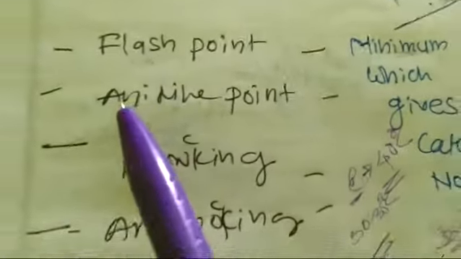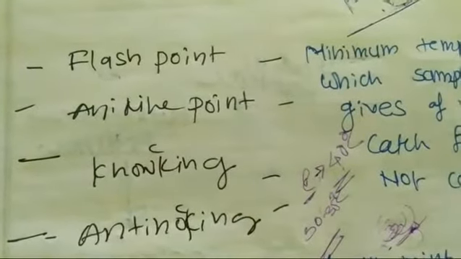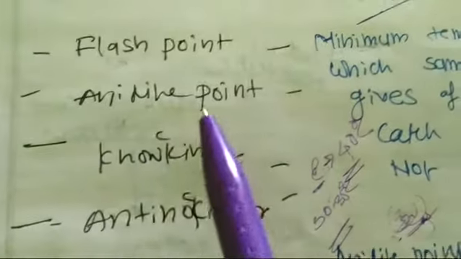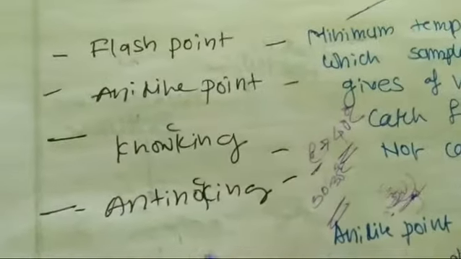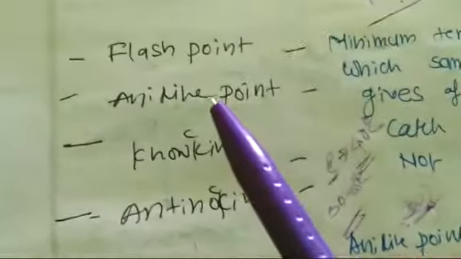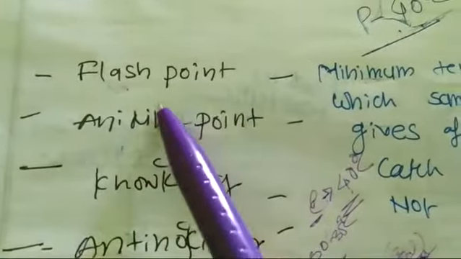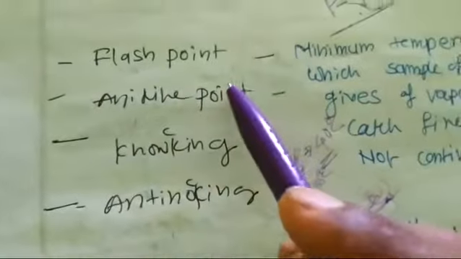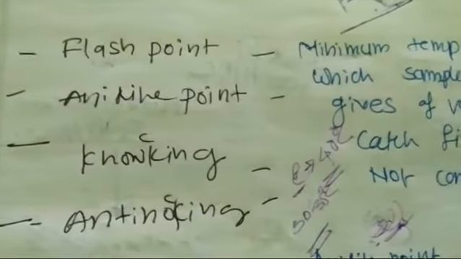So today's lecture we will see some important definitions. First, flash point, aniline point, octane number and cetane number. So first we see the flash point. These are the properties of fuel.